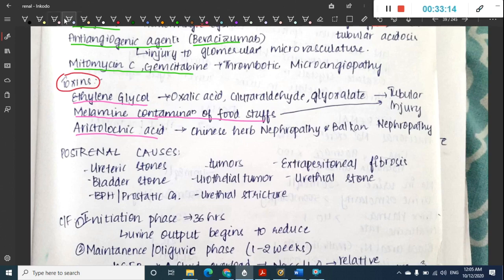acute kidney injury. Then we have to see about the post-renal causes of acute kidney injury. The post-renal causes include all those causes which will cause obstruction of the urinary tract. These include urinary stones, bladder stones, benign prostatic hyperplasia or prostatic carcinoma, urothelial tumors, urethral strictures, retroperitoneal fibrosis, and urethral stones. So all these are the post-renal causes.